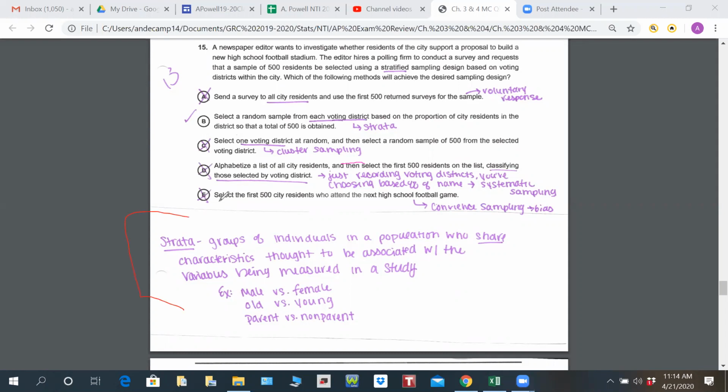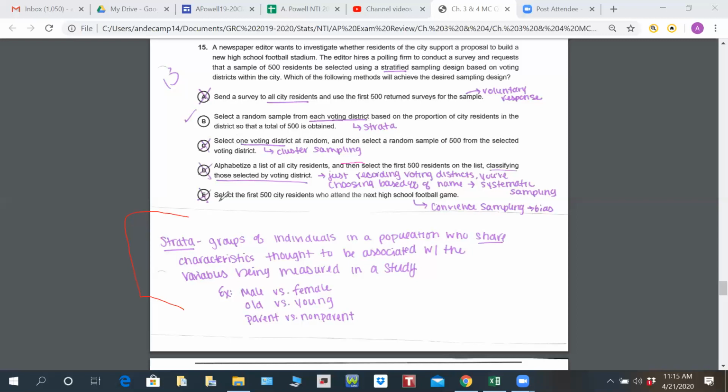Your strata are groups of individuals in a population who share characteristics. So I want to say, okay, maybe I have all females in one group, all males in another group. Maybe I have elderly versus young. Maybe I have parents versus non-parents. In this, maybe I have high school student parents versus parents of non-high school students. Maybe I have just parents in general versus non-parents. Maybe I've got athlete parents versus non-athlete parents. So we're making groups that are split based on something that they have in common.